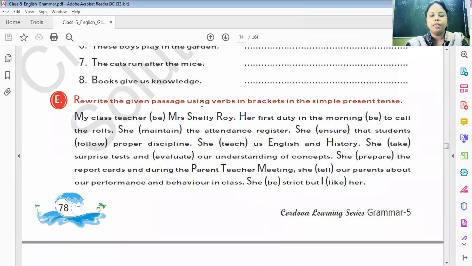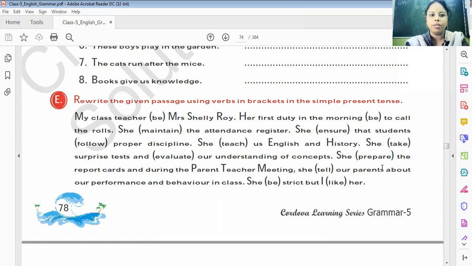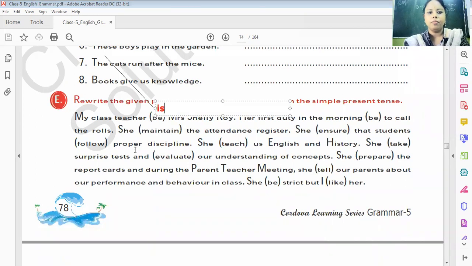Here, rewrite the given passage using the verb in the bracket in the simple present. We just have to change the words which are in bracket to simple present. So, my class teacher is Mrs. Shelley Roy. I hope you all can complete this exercise in simple present. Like this one, you have to write is. Her first duty in the morning is to call roll numbers.